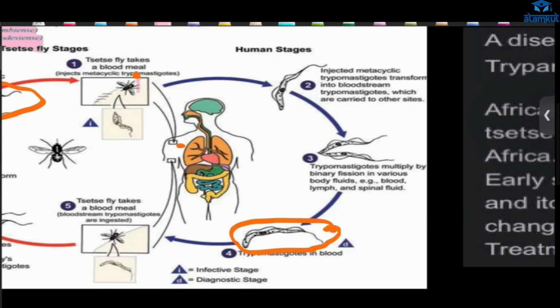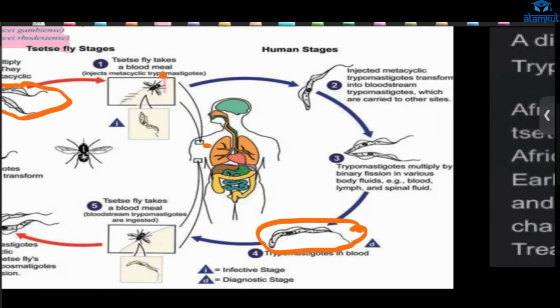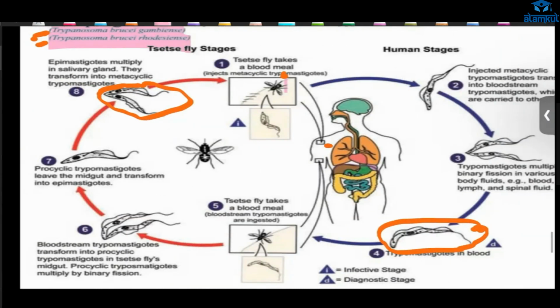Then the other tsetse fly, when it bites the infected person, takes in the gametocytes, and in the fly there will be formation of infectious protozoa.